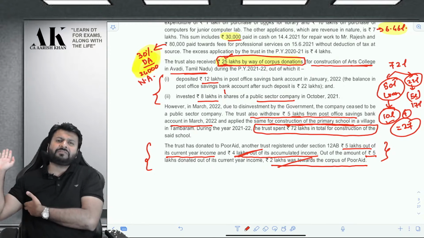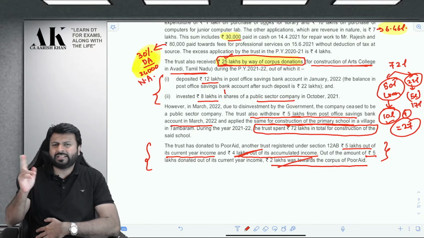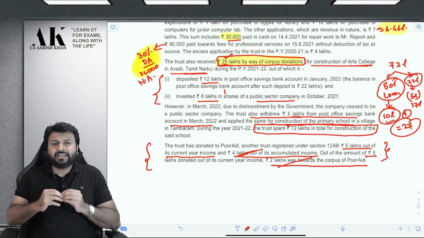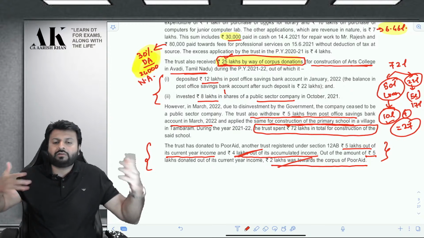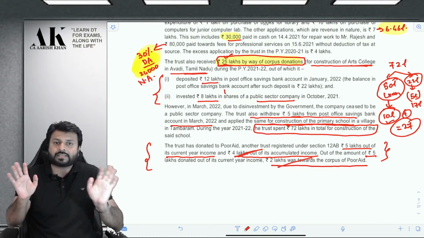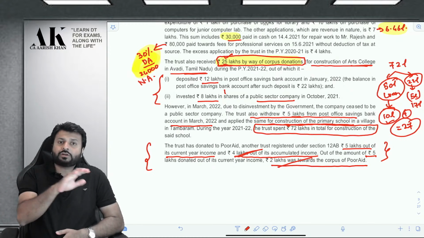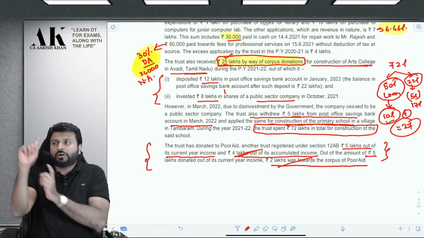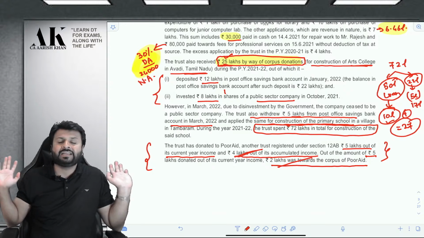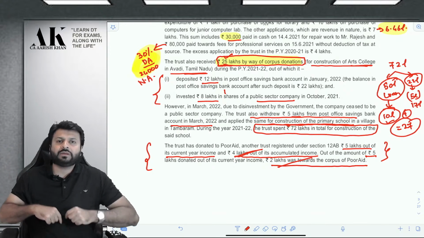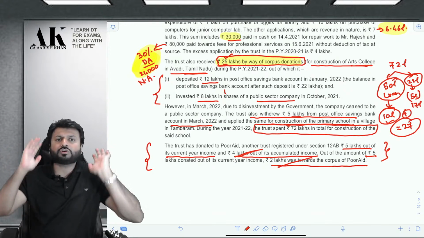There is an amendment made by Finance Act 2019 or 20, either of the 2 years. I guess it is 19, that if you give a donation as corpus donation, it is not allowed as deduction in the hands of the donor. It is disallowed. So there are two things which are not allowed over here. First of all, donation given out of the last year's accumulated income, not allowed completely. And out of the current year's income, if you give a corpus donation, that is also not allowed.